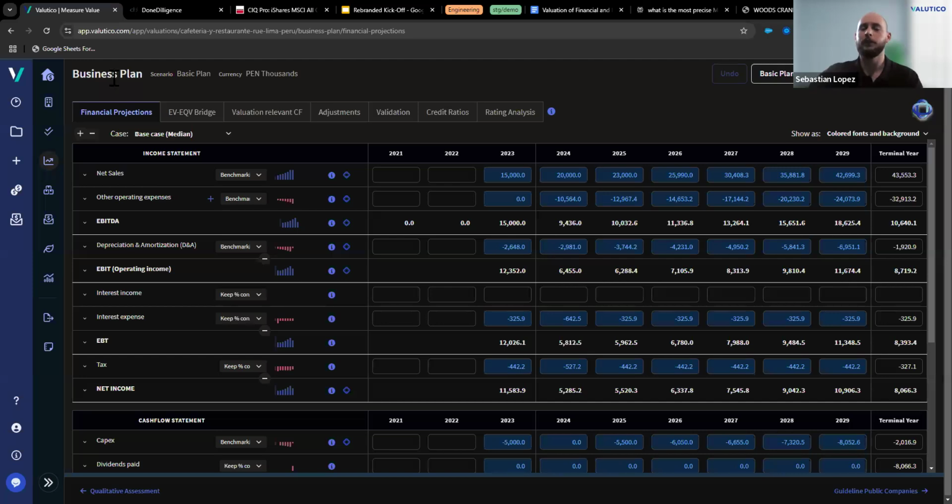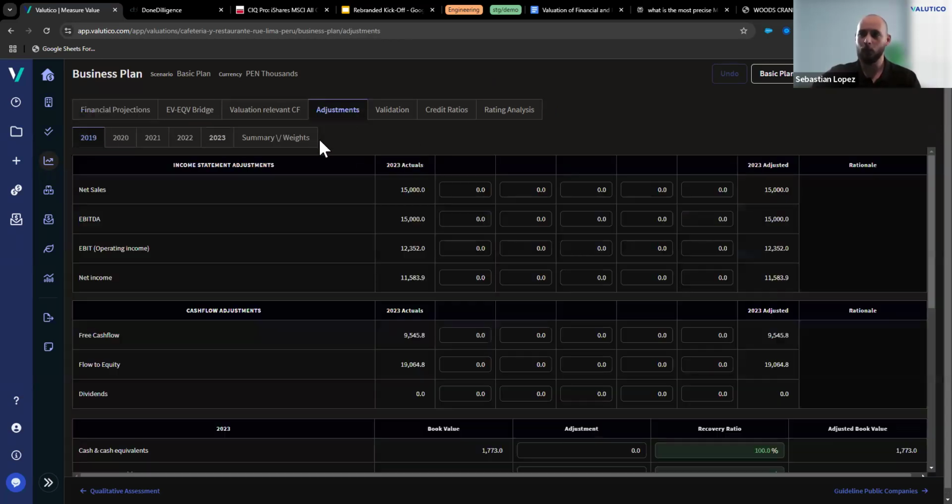Now, a new feature that we have implemented into this step of the evaluation process comes in the Adjustments tab. If you remember, on our August release, we changed this to be net asset value tab. Sorry for that. We just renamed it to Adjustments tab because we have implemented also normalization of earnings adjustments into the platform.